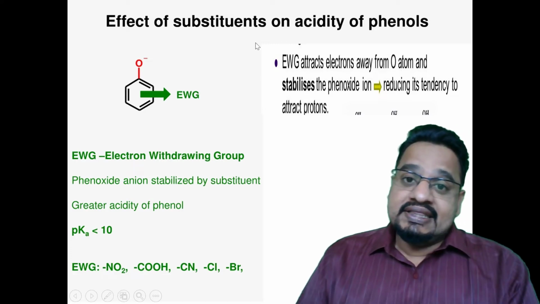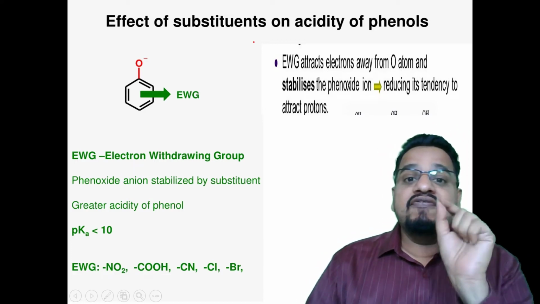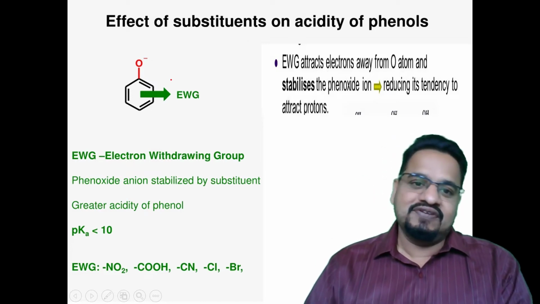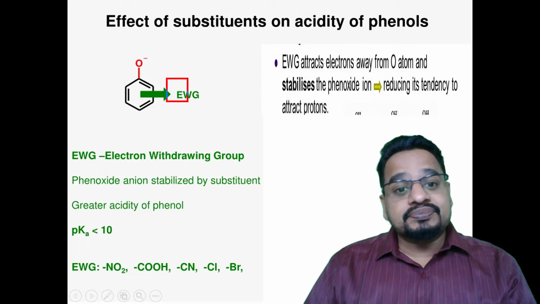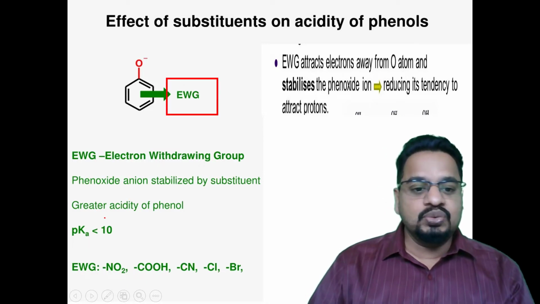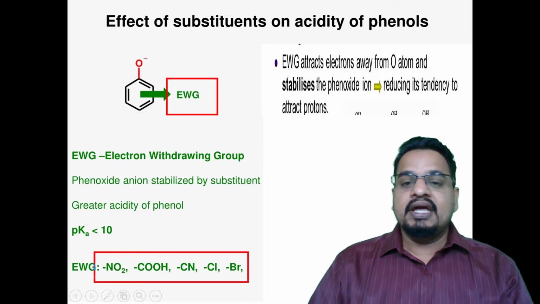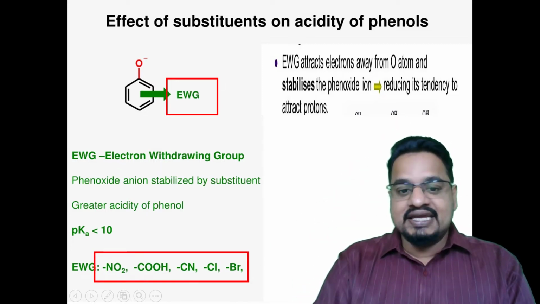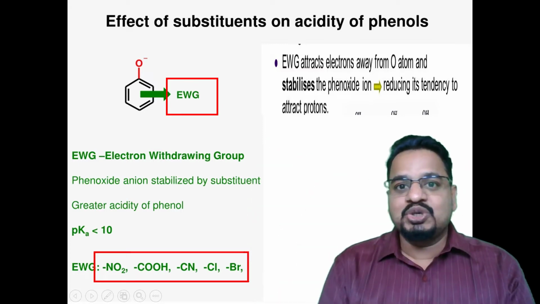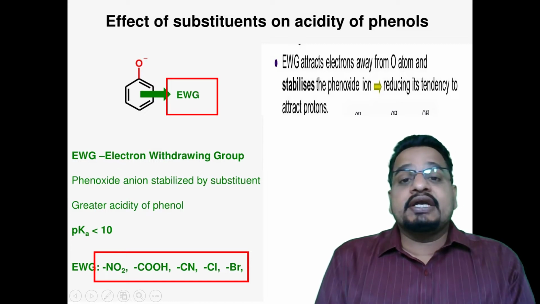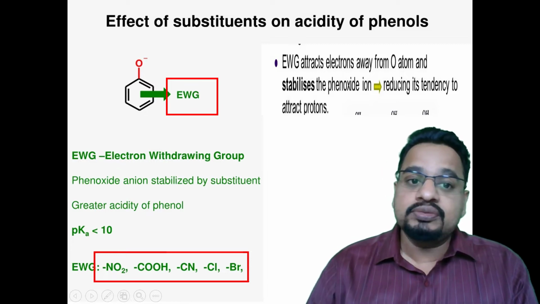Now we will see in this lecture the effect of substituents on the acidic nature of phenol. Suppose electron withdrawing groups are attached. Examples would be the nitro group, COOH group, cyanide CN group, and halogen groups, chlorine, bromine. All these are electron withdrawing groups. What will an electron withdrawing group do?